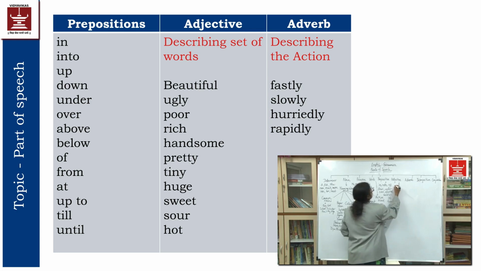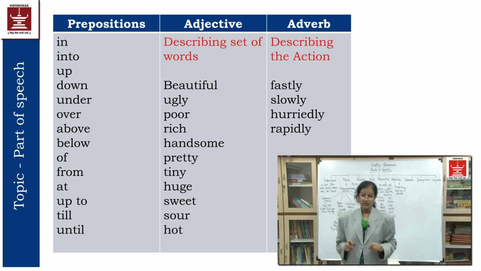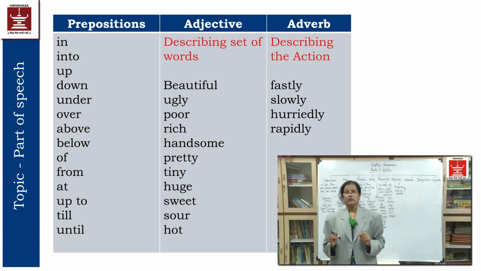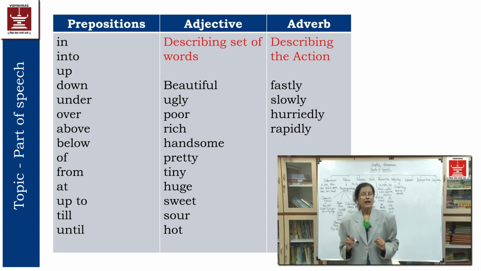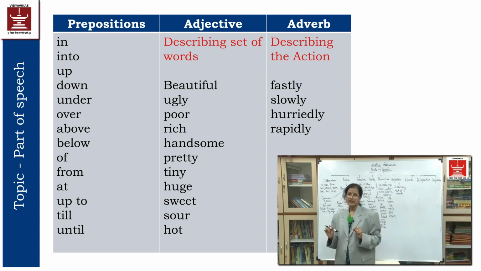In this way, describing words, or a set of words, will be called adjective. I have black color trouser and green color t-shirt.